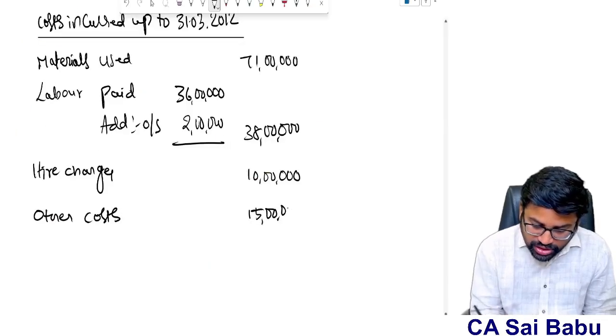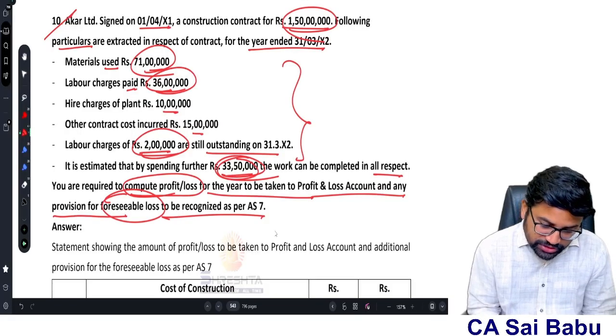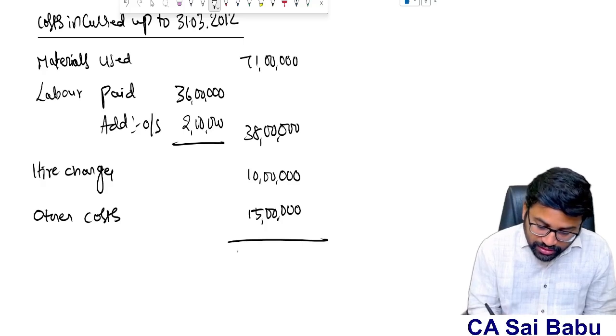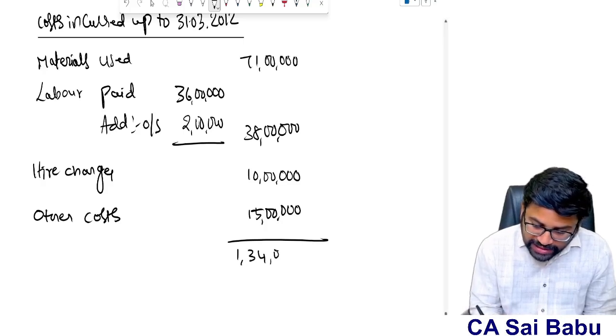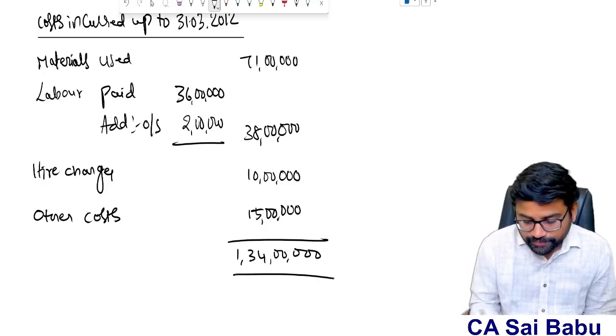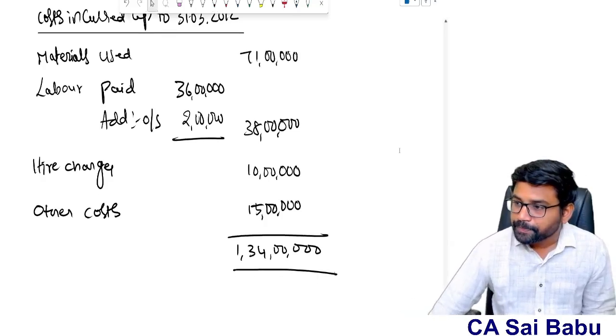So these are the cost incurred so far, right? Any other cost? That's it. So 71, 38, 10, 15. It will be 1 crore 34 lakhs. This is the cost incurred so far, right?